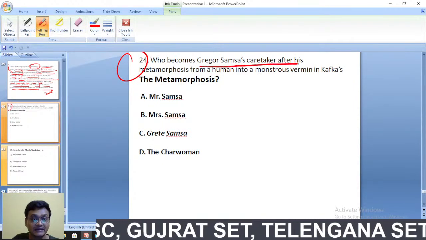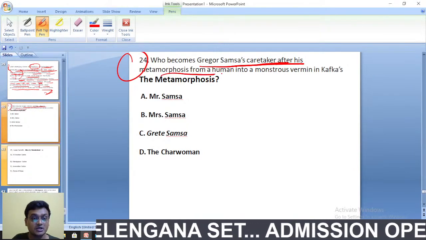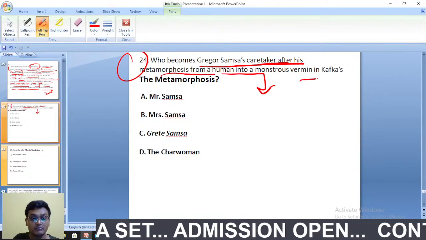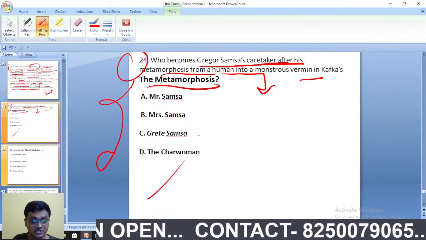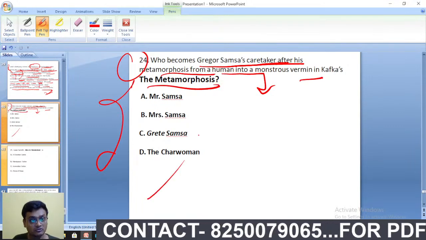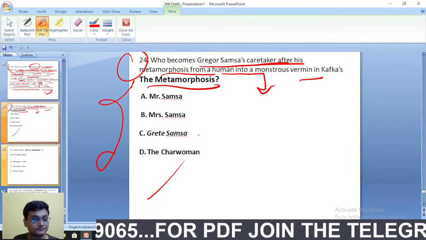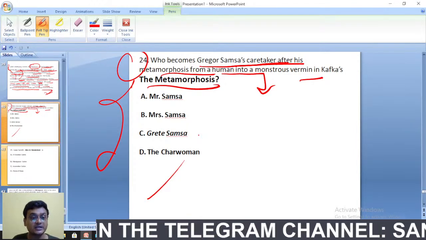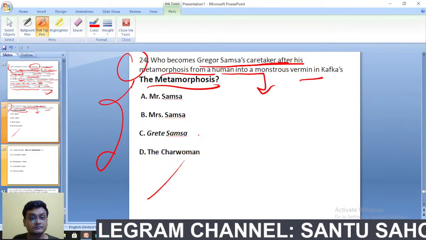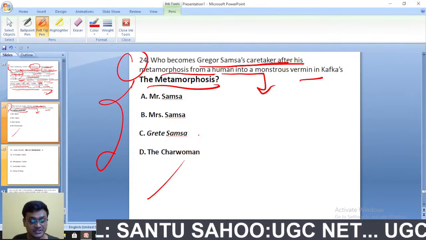Who becomes Gregor Samsa's caretaker, after his metamorphosis from a human into a monstrous vermin in Kafka's Metamorphosis? Who was the sister of Gregor Samsa? The protagonist of this short story Metamorphosis is Gregor Samsa, and who was his sister?